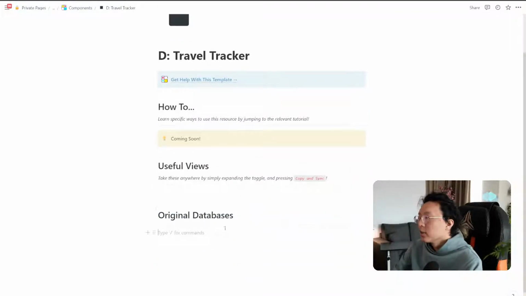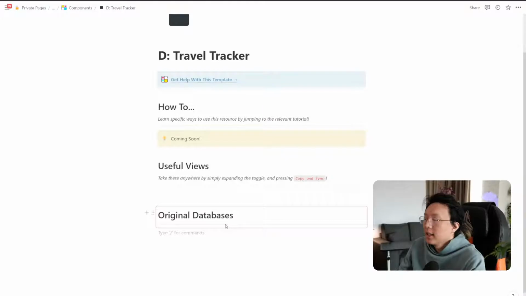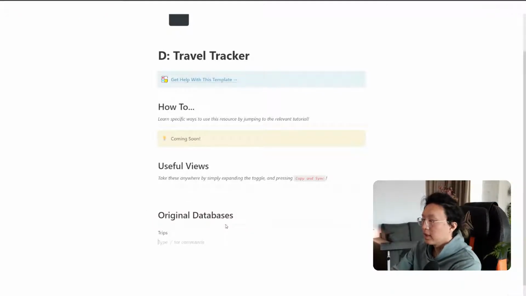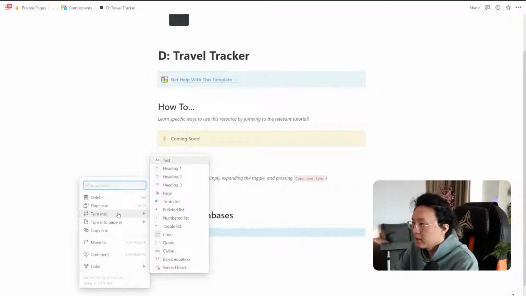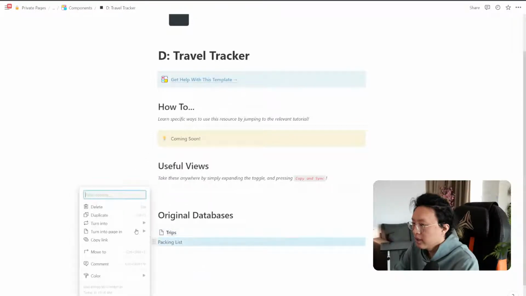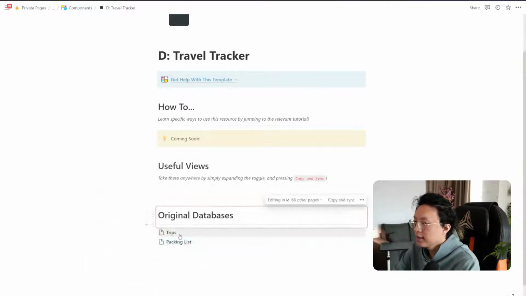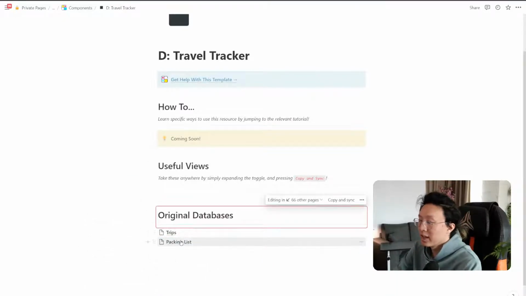Perfect. So what we're going to do is start by defining all these different databases first. So we're going to create them here. Let's go ahead and define a database for trips. We're going to have a database for packing list. And then for schedule, I think we can keep it here for now. We don't have to make anything too crazy. Let's go ahead and make these into pages. So turn into page and then turn into page, just like so. And then we'll make them more pretty later on. But for now, we have two nice databases for us to work with.